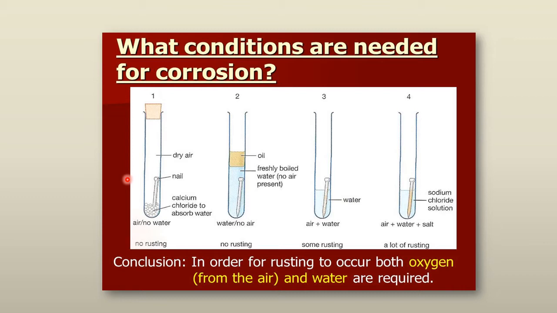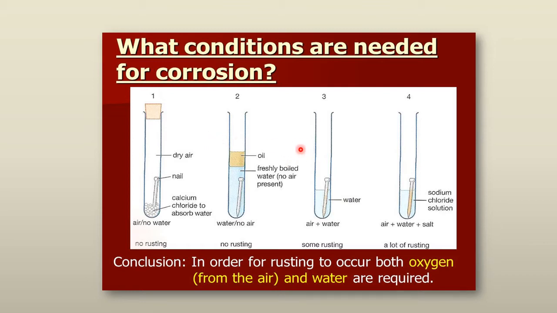So the iron nail is not getting any air or moisture. Here we have placed an iron nail in water but no air is passed into it, and the water is freshly boiled water which does not contain any air, and it has been tightened with a rubber cork.